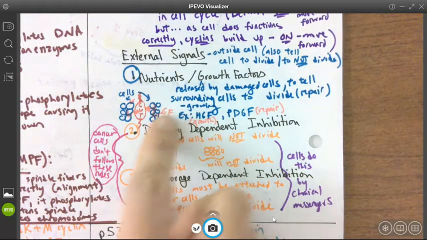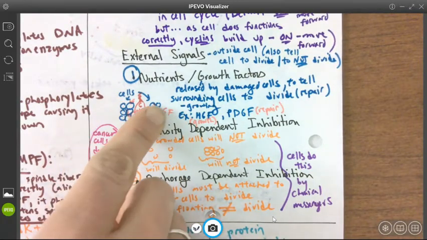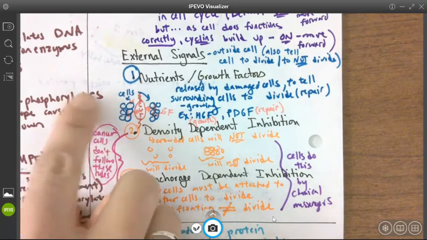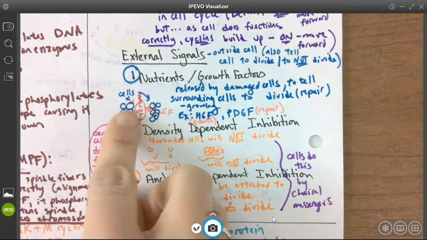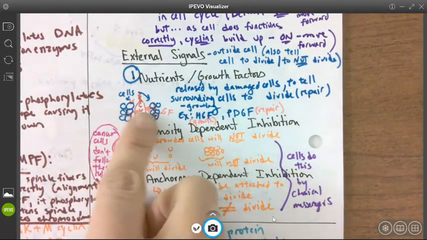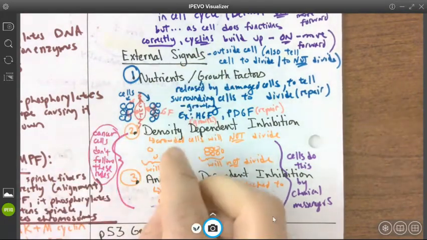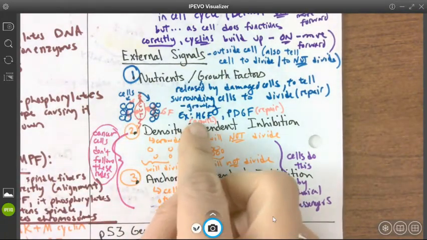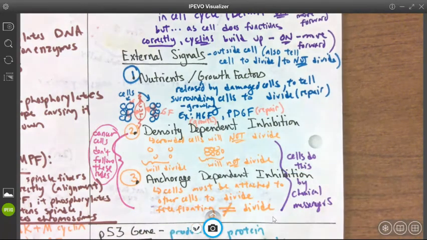So like I said with nutrients or growth factors, let's say you get injured, damaged cells will release growth factors, or the cells will get nutrients if they need to divide anyway for growth. So this is basically for growth or repair. This tells the surrounding cells to divide to repair the gap or if you're growing. Examples are human growth hormone for growth or PDGF for repair. These are two signals.